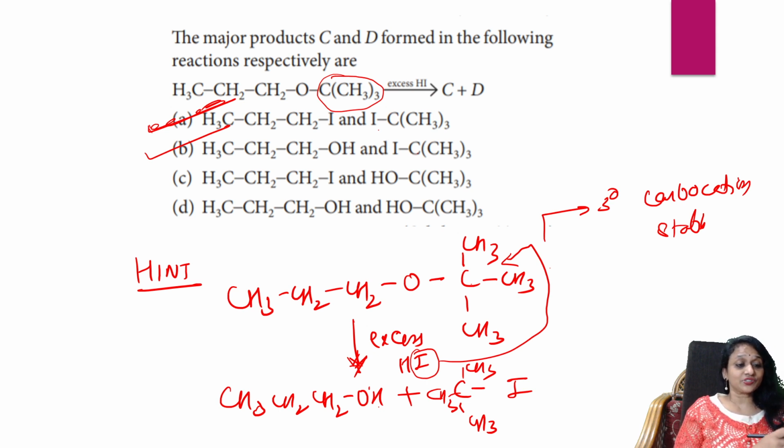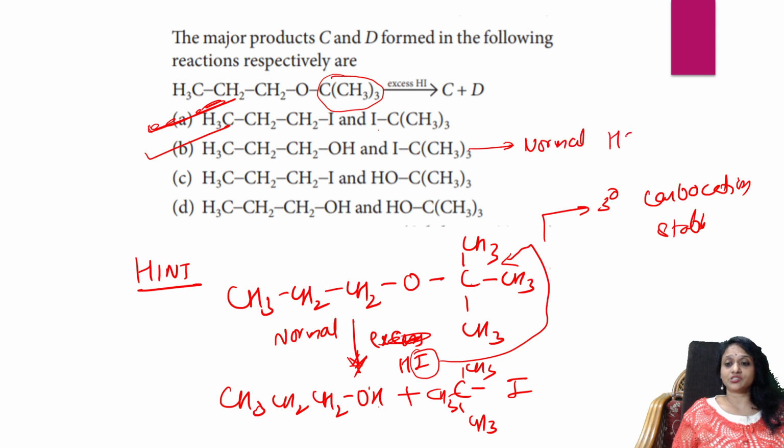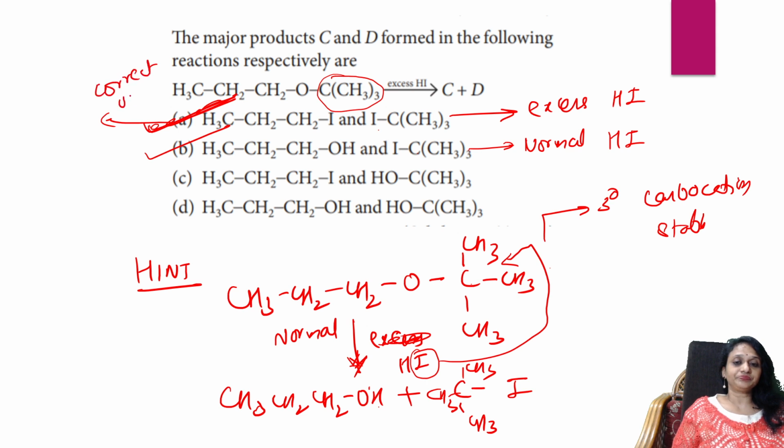Easy, easy students. But here they said excess HI. So normal HI means I get this. This is not excess, this is normal. Suppose if they say excess HI, you should not go with this option, students. Normal HI means room temperature. Because they said excess HI, you will be getting both products. So this is the correct option if you see excess HI. So what to remember? ROR.